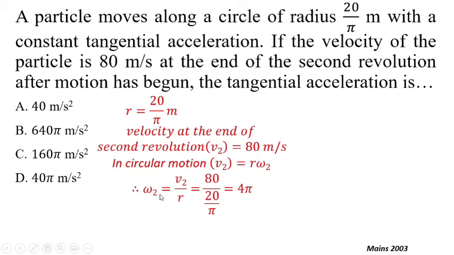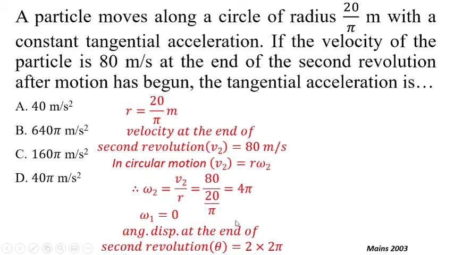So to find out omega 2 we will use v2 by r, where v2 is 80 meter per second and r is 20 by pi. So if you calculate this you will get 4 pi. It is also given that after motion has begun, that means at the start point omega will be 0, that is angular velocity will be 0. We need to find out tangential acceleration. For 2 revolutions total displacement will be equal to 2 into 2 pi.